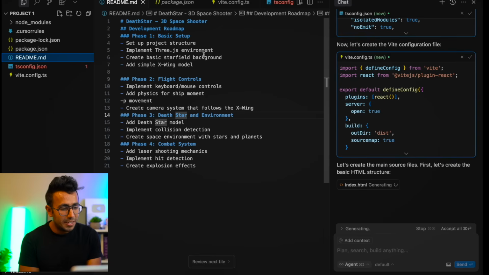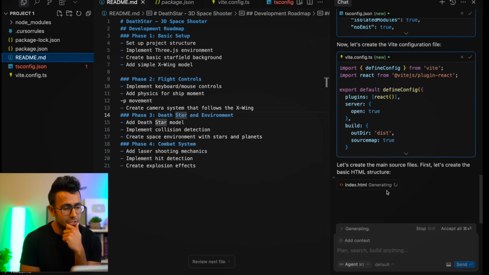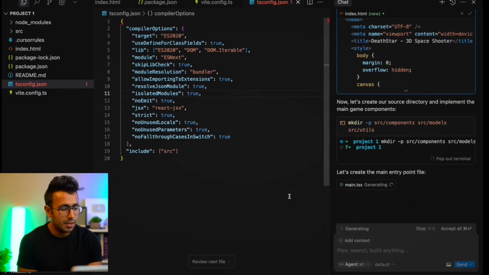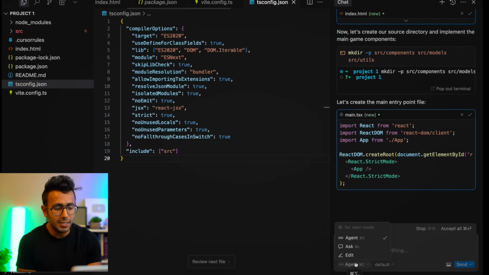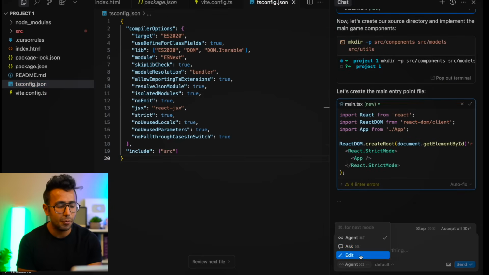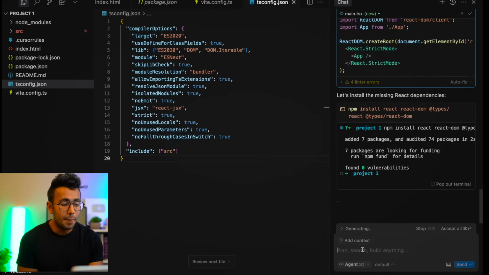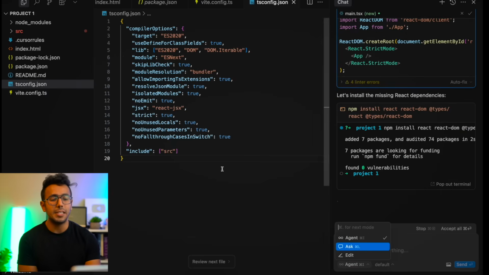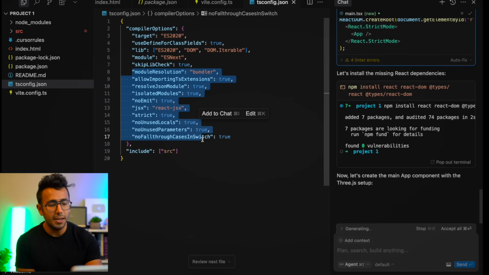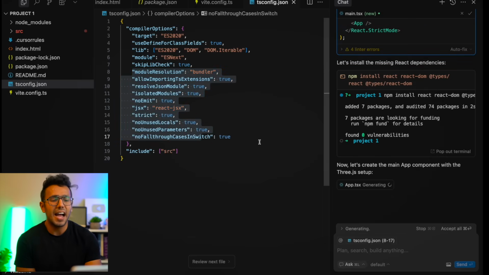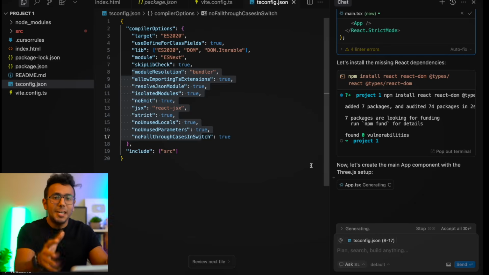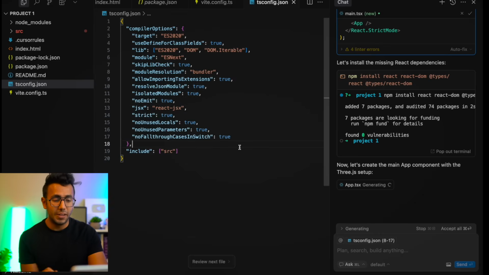Okay, index.html is being created. Interesting. And there are 3 modes here: ask, agentic, and edit flow. Usually most people use agentic flow, Command I. Command L you can use for ask. Let's say you don't understand this code, you can do Command L and ask the AI. But when you're vibe coding, you just use the agent flow. Let it do anything for you. But if you want to understand, you should always ask.